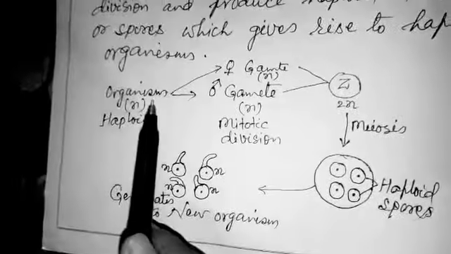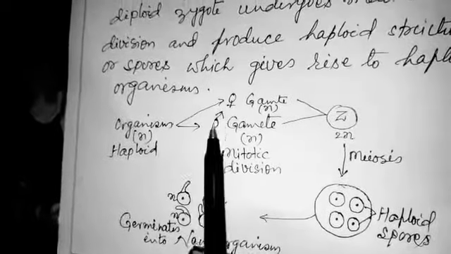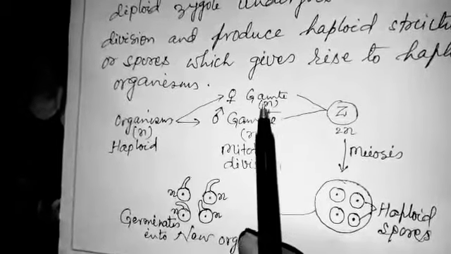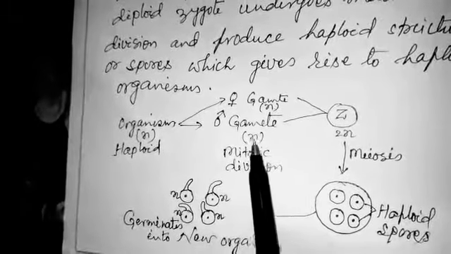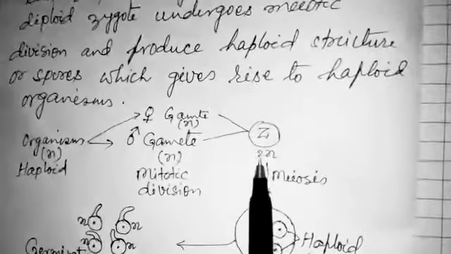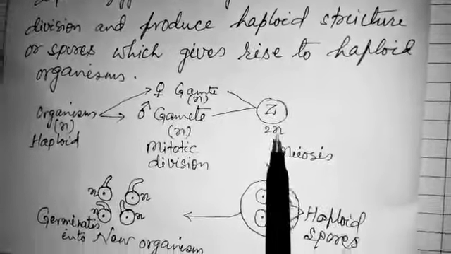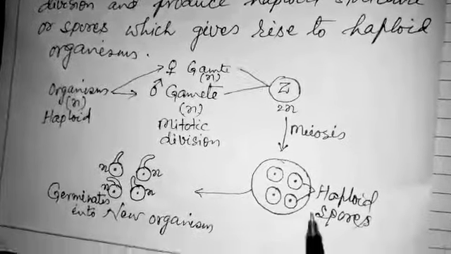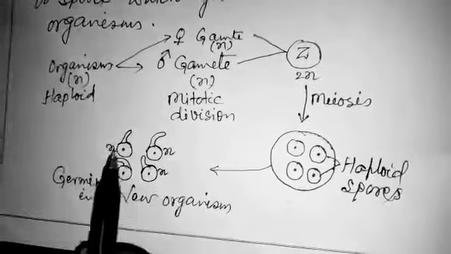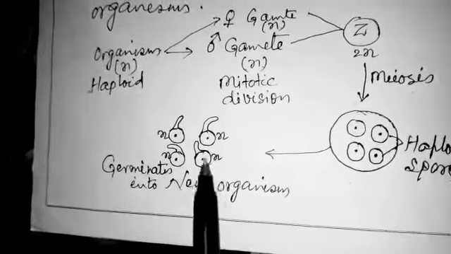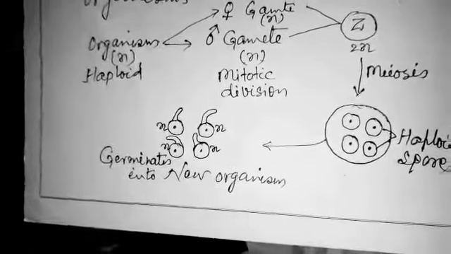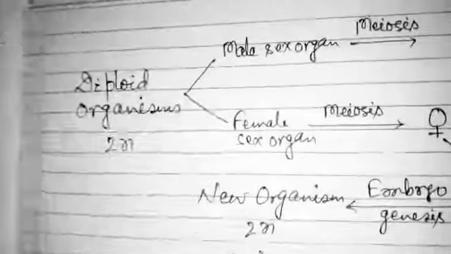If the organism is haploid, it has to produce both male and female gametes by mitotic division, and these gametes will have only a single set of chromosomes. By the fusion of these gametes, a zygote is produced which has a diploid set of chromosomes. Now meiosis will take place and haploid spores will be formed inside.